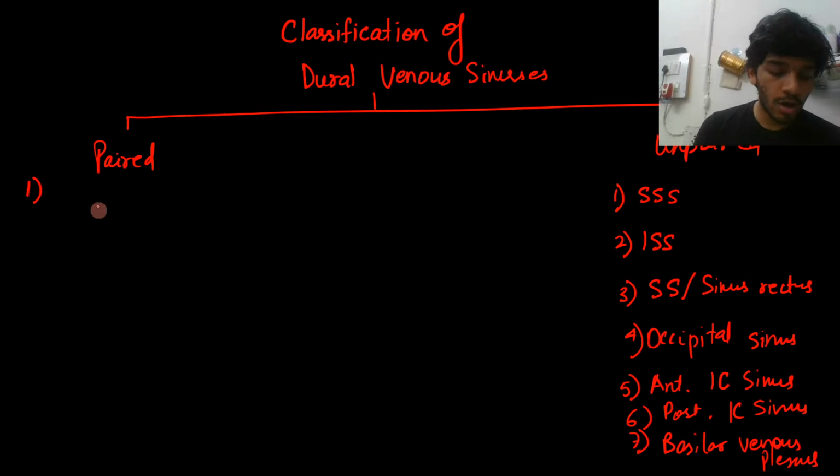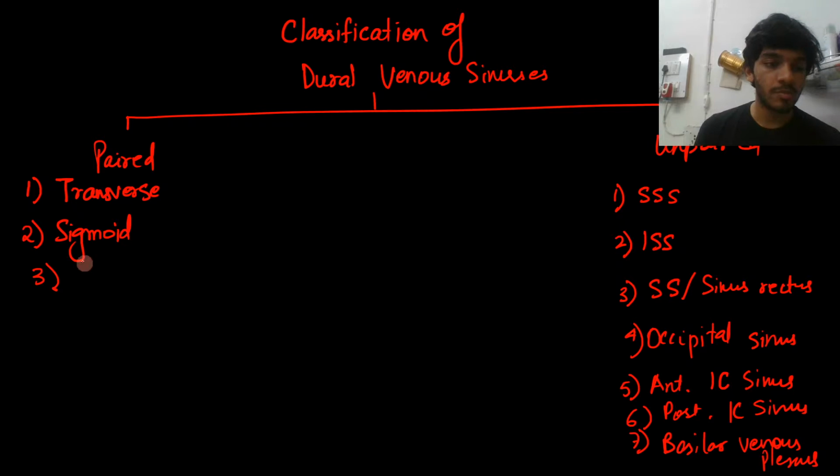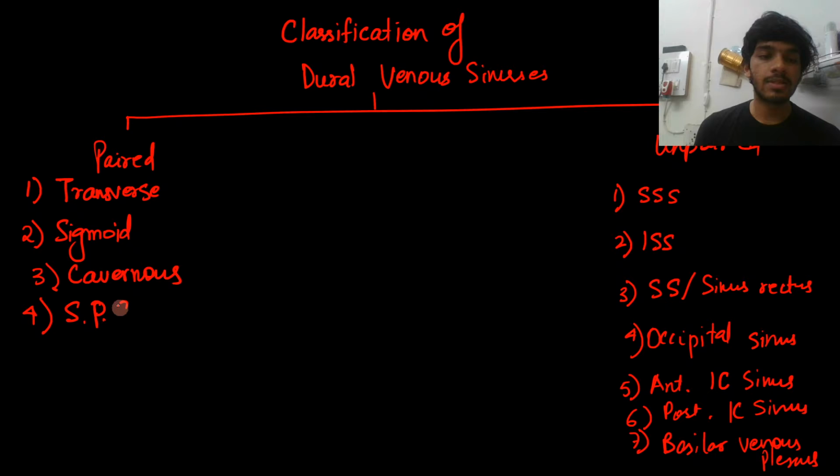Now, if you talk about the paired sinuses, first are the right and the left transverse sinuses. Remember, the superior sagittal sinus will drain into the right transverse sinus generally, and the straight sinus will drain into the left transverse sinus generally. Second is your sigmoid sinus. You have it on both sides, and it goes into the jugular foramen if you remember, and forms the internal jugular vein. Then the cavernous sinus, you have one on each side. It is drained by the superior petrosal sinus and the inferior petrosal sinus. So these two draining channels are also paired.